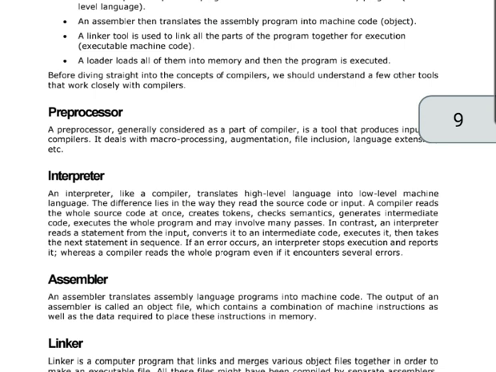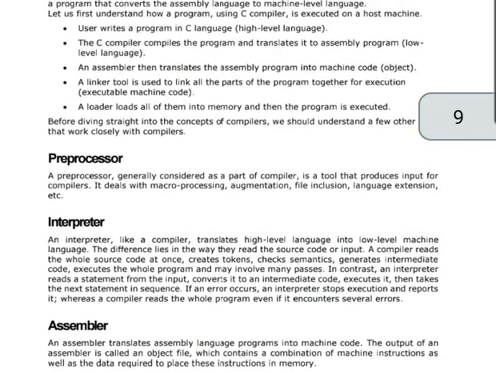So preprocessor is generally considered as a part of compiler. It is a tool that produces input for compilers. It deals with macro processing, augmentation, file inclusion, language extension, etc.